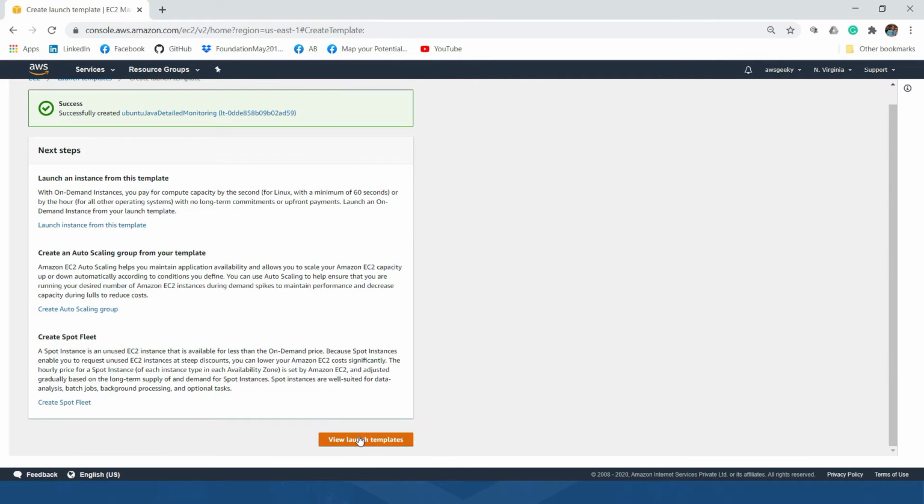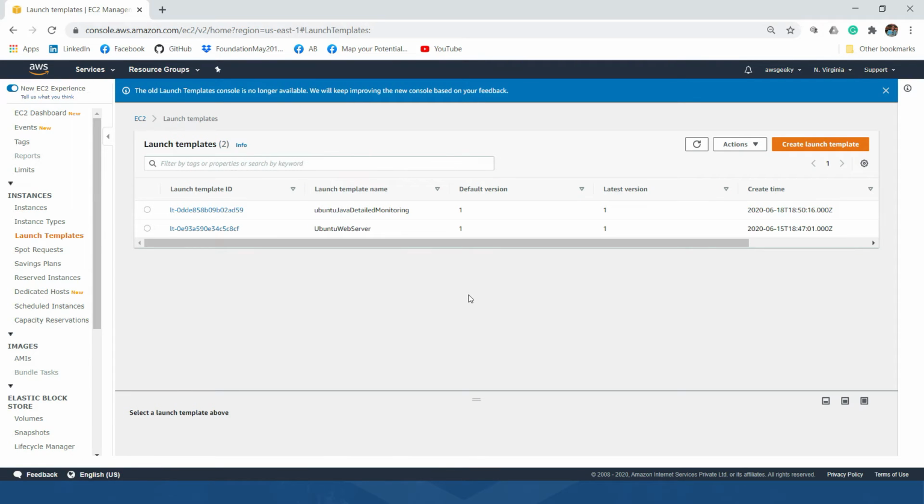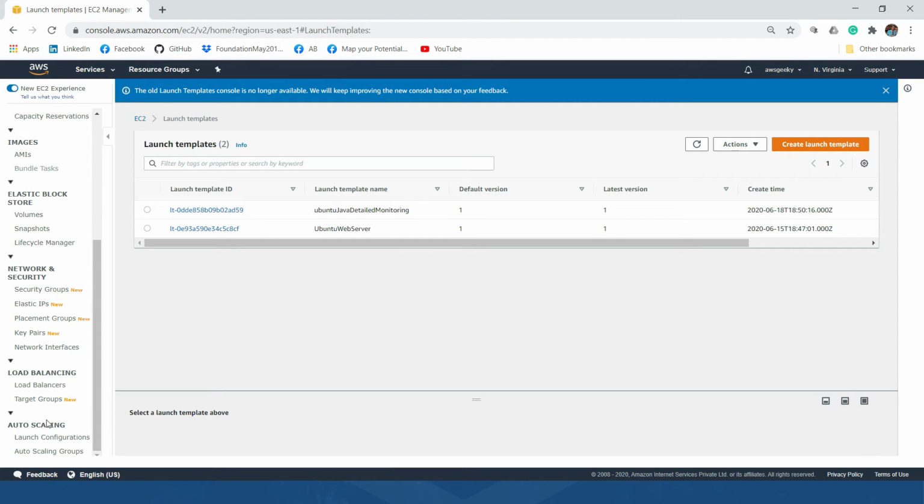So we have created an AMI, and we have created a launch template for that machine image. Now let us go to our autoscaling group and try to create an autoscaling group for this launch template.